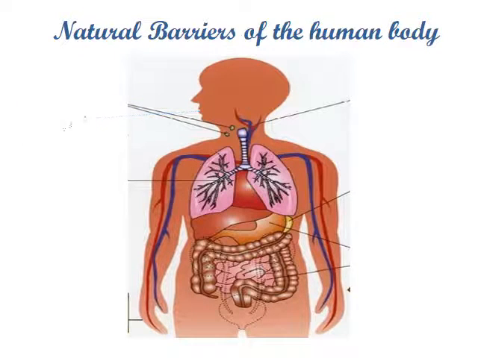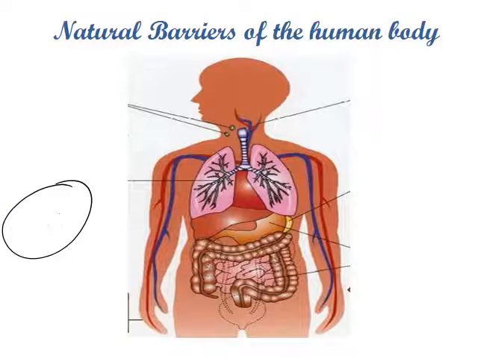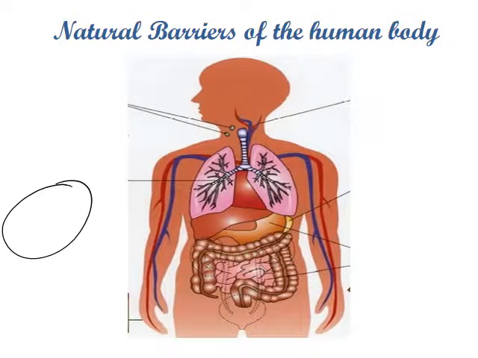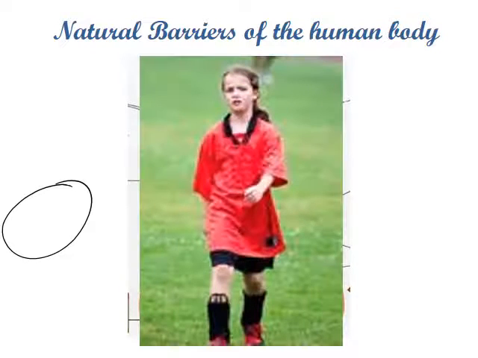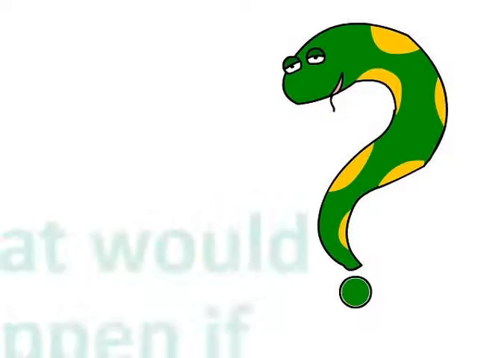We have the mouth. We have the stomach. We have the sweat and the sweating glands, as I said before. The natural barriers form the first line of defense against any bacteria, any parasite, any infection, any virus.